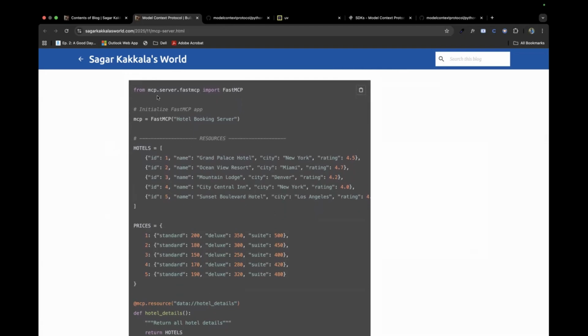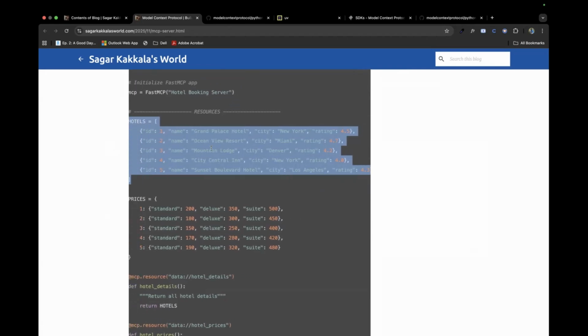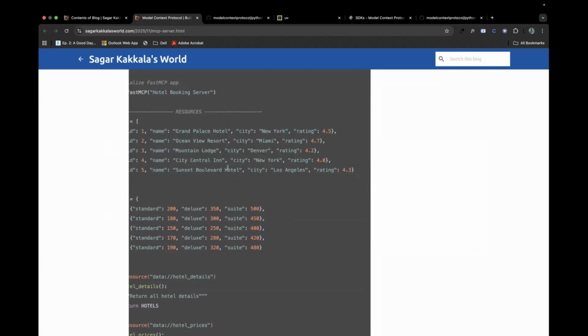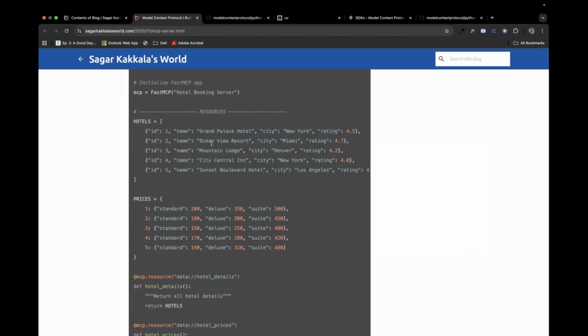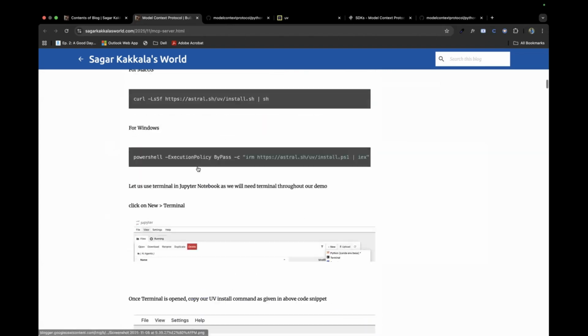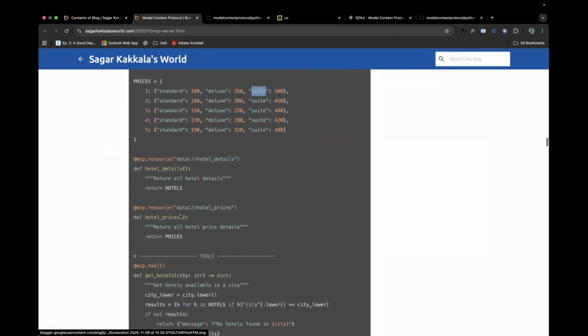And here what I did is I created a hotel booking server, importing this from the MCP server, and I took the data in JSON format. Let's say it is ID 1, hotel 1, hotel 2, hotel 3, hotel 4, hotel 5, and this is the rating, this is the city, and this is the name. And the same way I took prices: if it is ID 1, the prices are standard $200, deluxe $350, and suite $500. It's the same data that I segregated into JSON format.